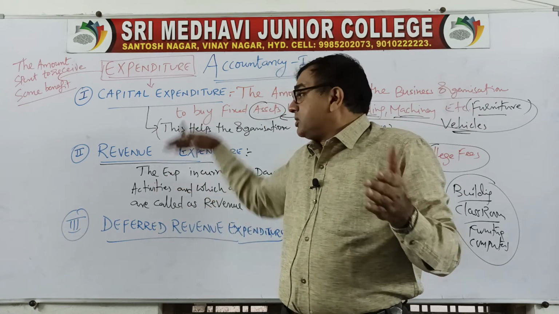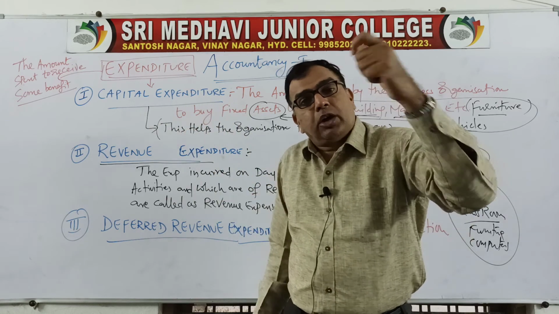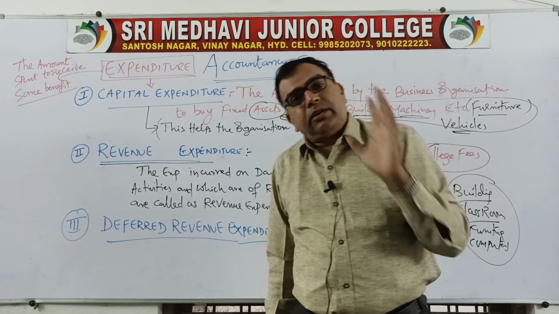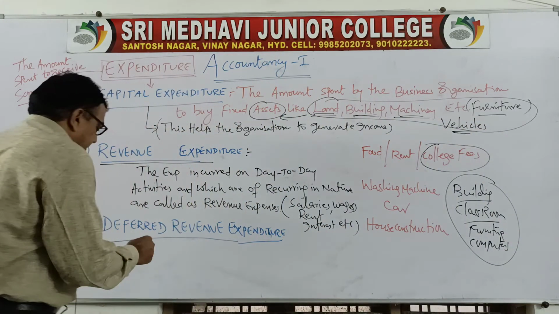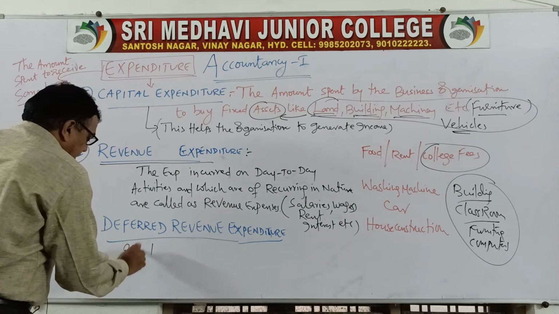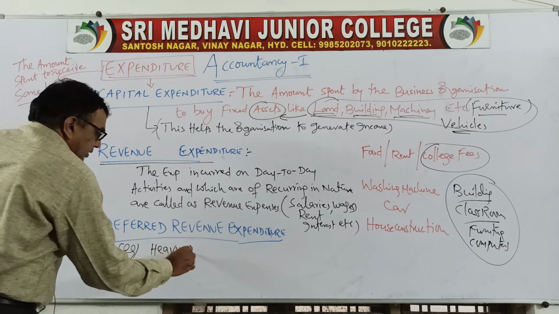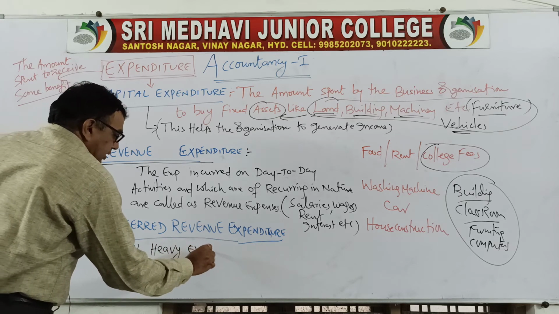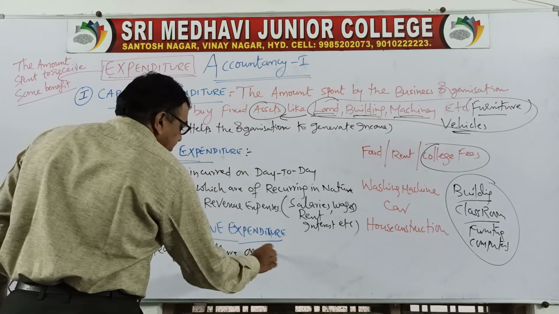Deferred revenue expenditure is in between revenue and capital expenditure, whose lifetime is more than 1 financial year but less than 5 years. Example, heavy expenditure on advertisement.